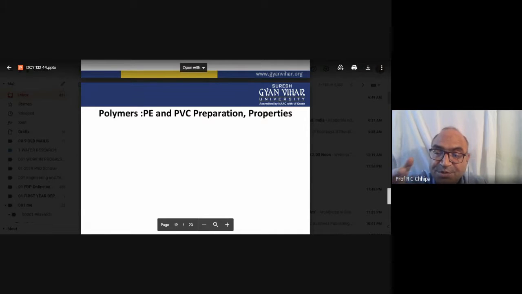In case of butylene, there are two isomers: normal butylene, that is 1-butene, and isobutylene. In case of the iso structure, it is carbon, carbon, carbon, and then a double bond. So it is three carbons long, but that also undergoes polymerization.